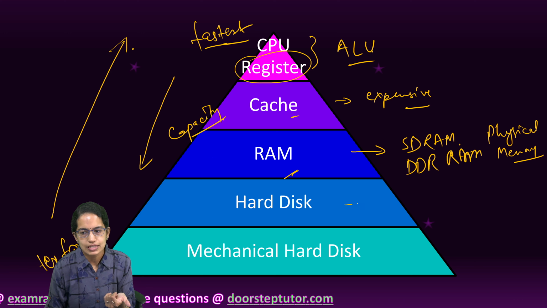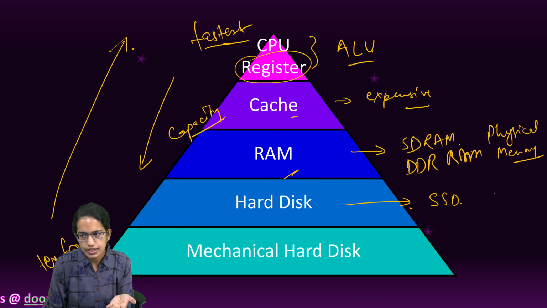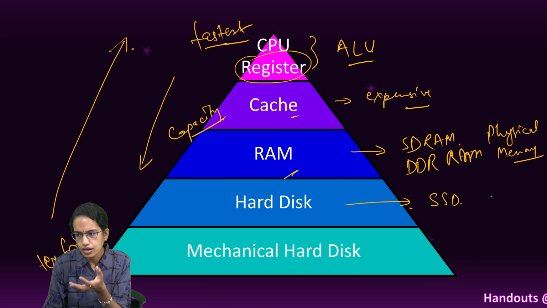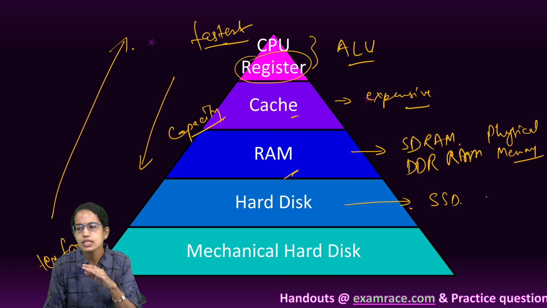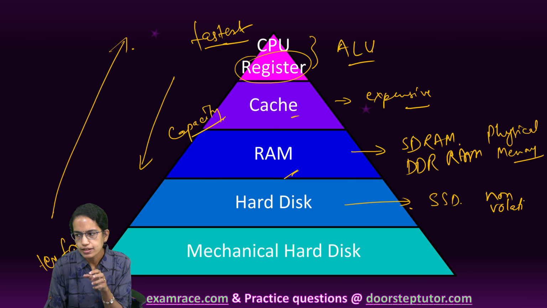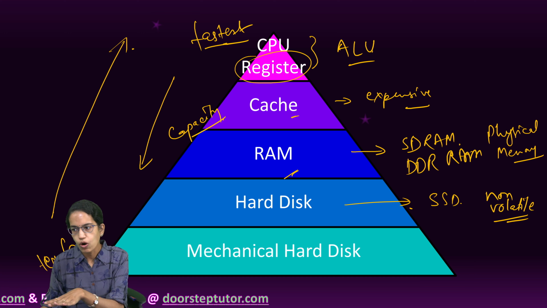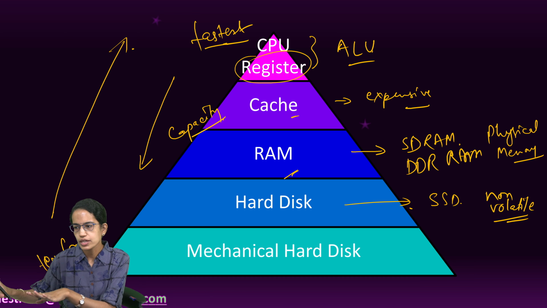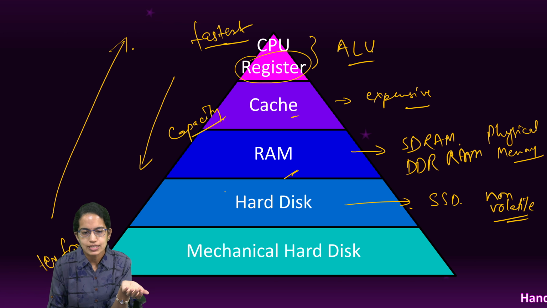Now the next is hard disk. Hard disk can be SSD, a solid state drive, it can be a flash drive, it can be a normal hard disk. All these are basically non-volatile. Volatile means that after the power is turned off, they are no longer in existence. The content is wiped off. However, hard disk is non-volatile.